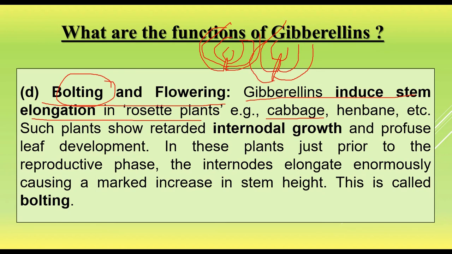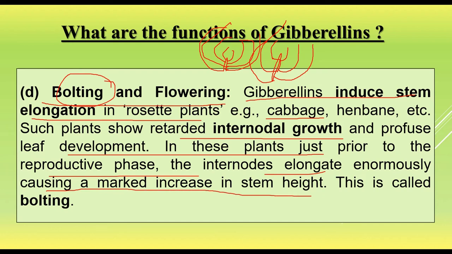Such plants show retarded internodal growth and profuse leaf development. In these plants, just prior to the reproductive phase, the internodes elongate enormously, causing a marked increase in stem height. It is called bolting.